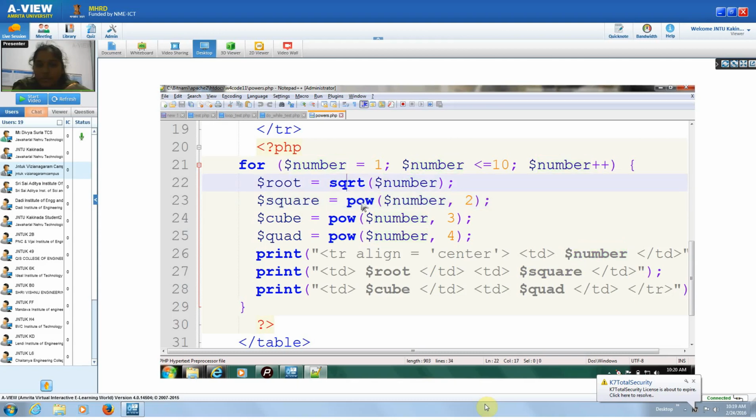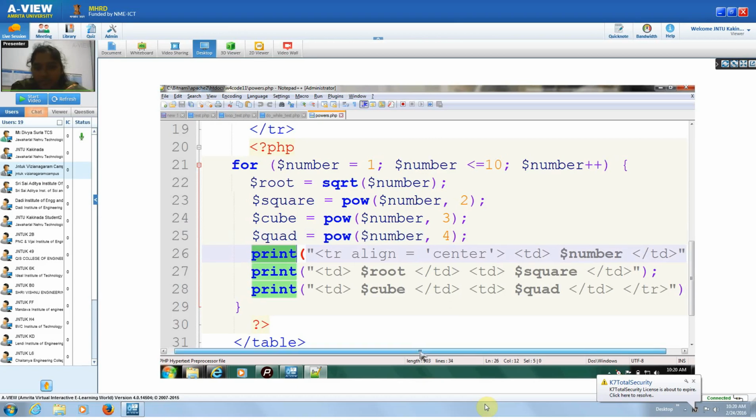Power and square root are functions which are already available in PHP. $cube is power of $number comma 3. Quad is power of $number, 4 times, so it is a power of 4. Similarly, cube is power of 3, square is power of 2. Once we assign these values, we print them.